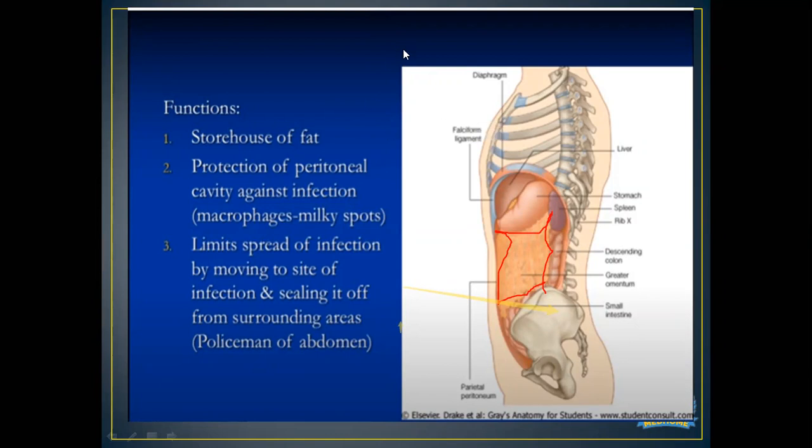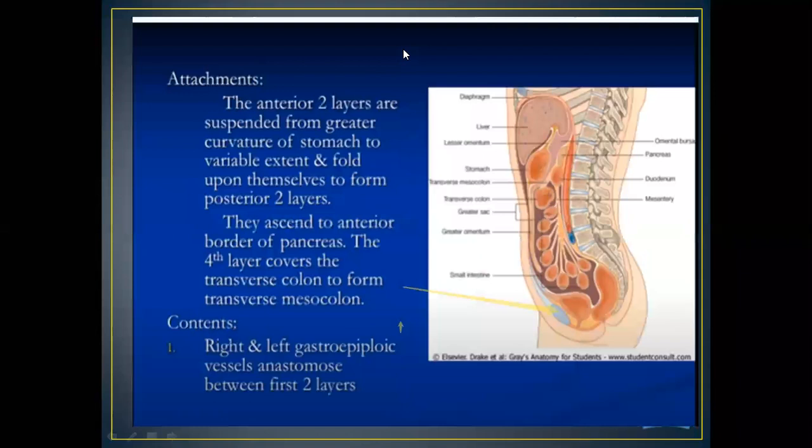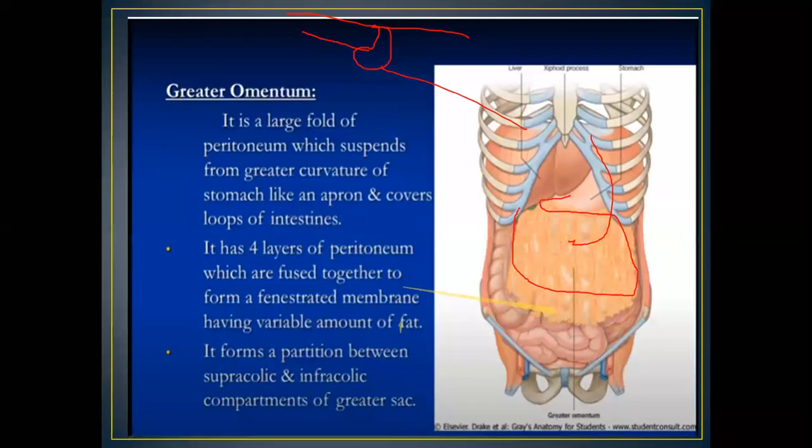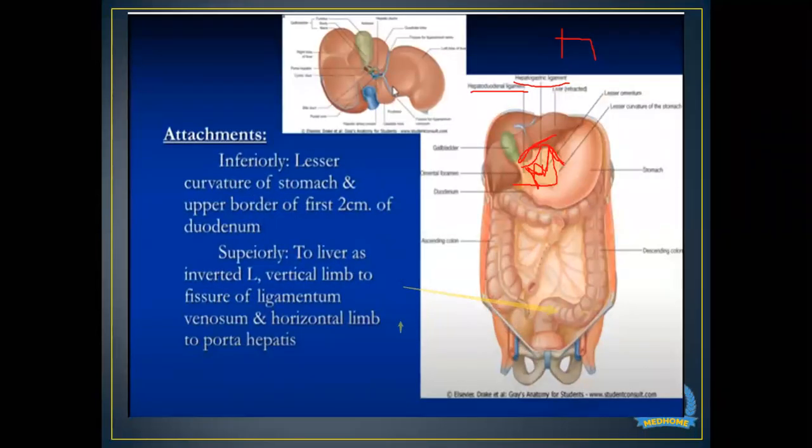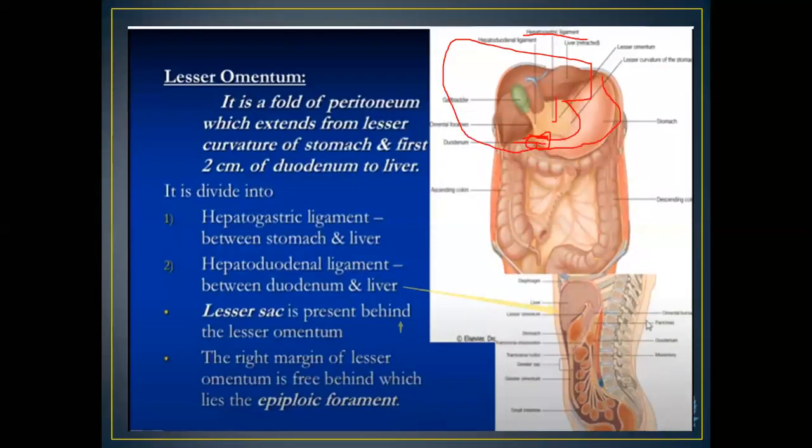Boundaries or attachments, ma'am? Yeah, the attachments of the lesser omentum and the greater omentum. Okay. Attachment of the lesser omentum: first of all, it extends from the liver to the lesser curvature of the stomach and the first 2 centimeters of the duodenum.